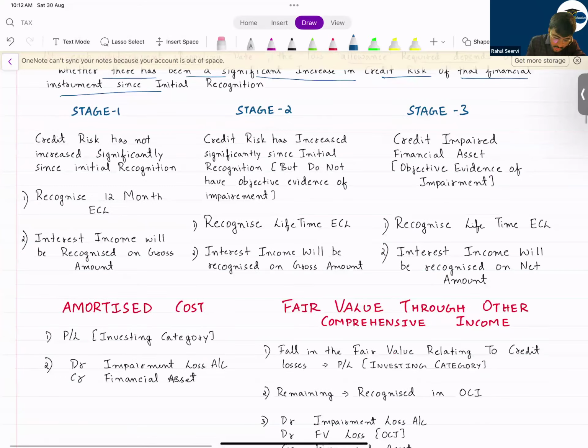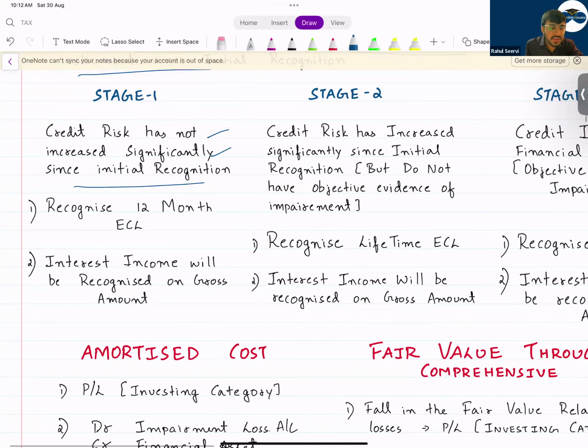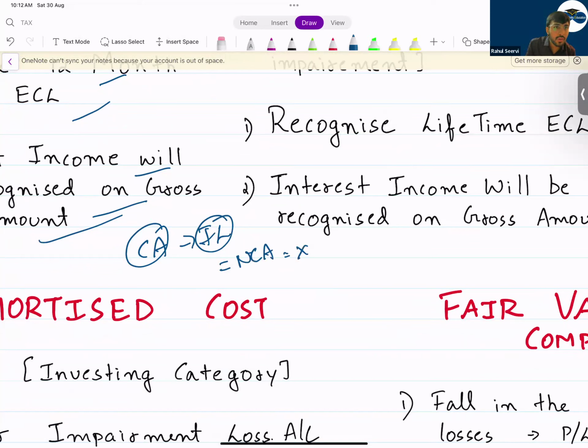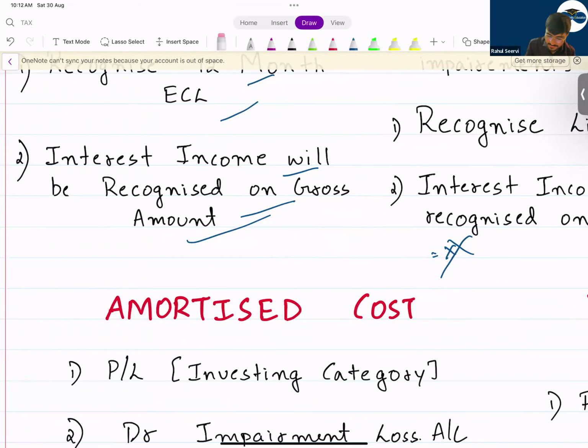If credit risk has not significantly increased since recognition, then recognize 12 months ECL. Initially I had an asset and recorded 12 months ECL. Now I am at the reporting date. From this reporting date, the further 12 months ECL I have to calculate and record. Your interest income will be recognized on the gross amount, not on the net amount. Net amount means you reduce the impairment loss from your carrying amount, and on that new carrying amount you apply the interest income. That is not done here. That is only done when the asset is credit impaired.